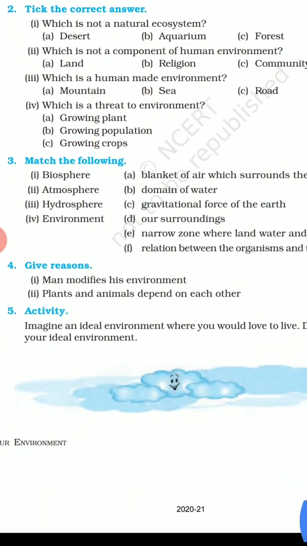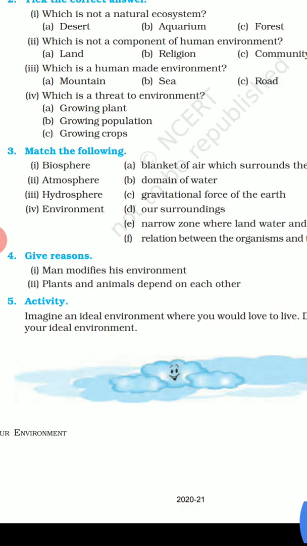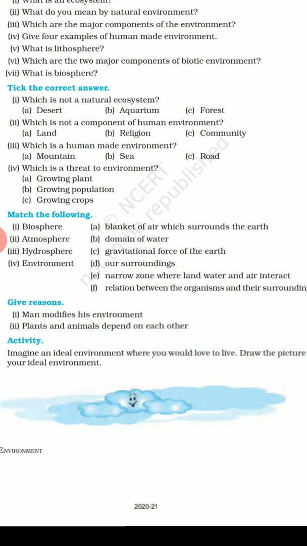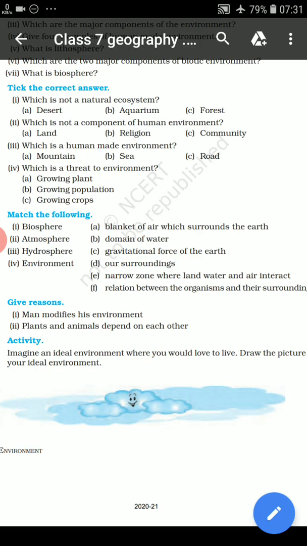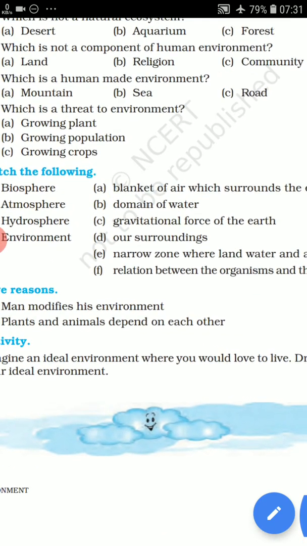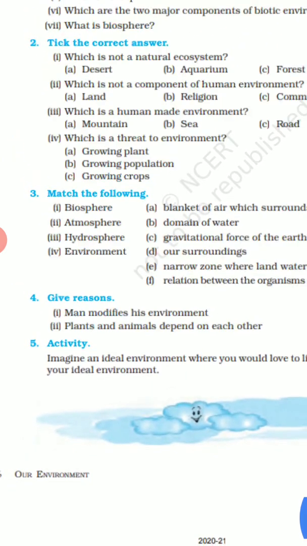Match the following. Biosphere: narrow zone where land, water, and air interact. Atmosphere: blanket of air which surrounds the earth. Hydrosphere: domain of water. Domain means the area of water. And environment: our surroundings.